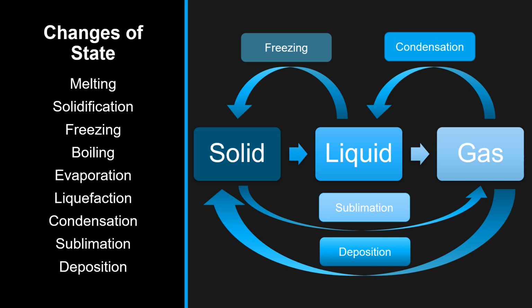The states of matter are distinct forms in which matter can exist. The observable states of matter are solid, liquid, and gas. When solid becomes liquid, this is called melting. When liquid becomes gas, this is called evaporation. When gas turns back to liquid, this is called condensation. When liquid goes back to solid, that's freezing.